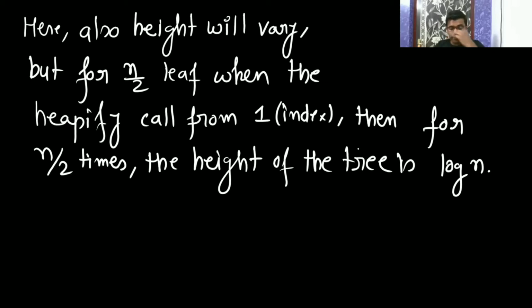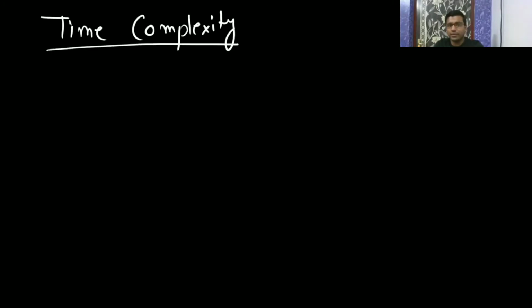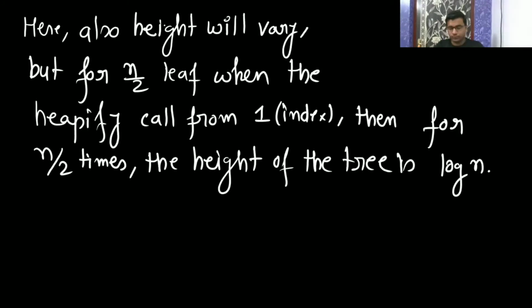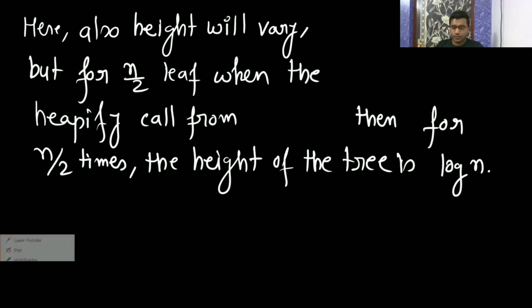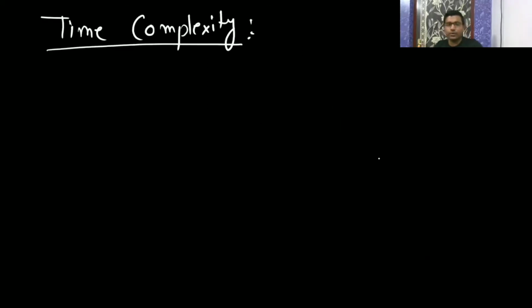Okay, so what is going to be the time complexity? You first write that previous one. Here also height will vary, but for n by 2 leaves, when the heapify call is from index 1, then for n by 2 times, the height of the trees is log n. So time complexity is going to be...